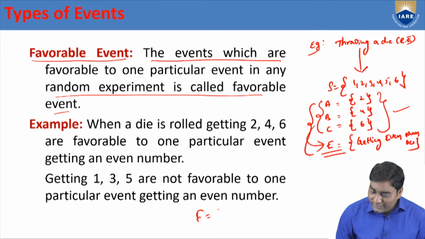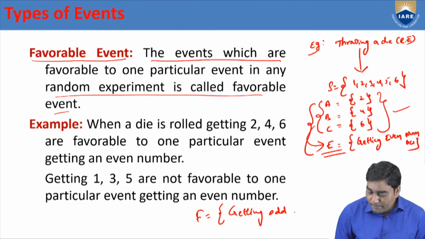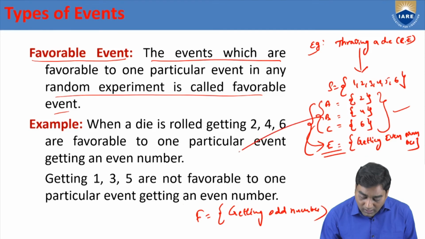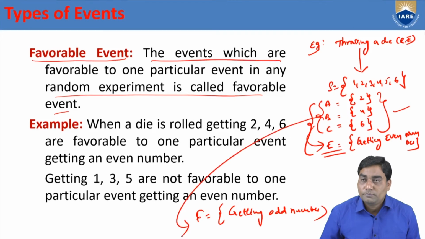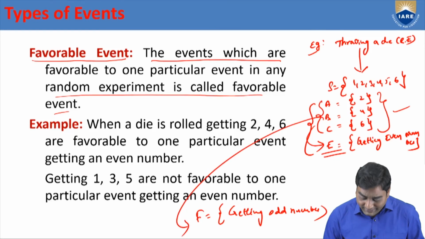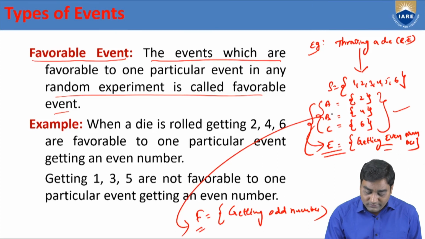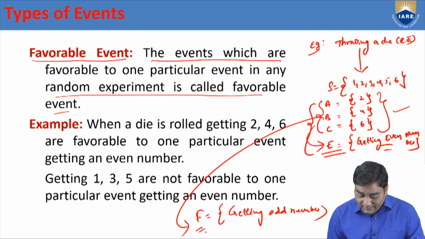Suppose if I take one more event, F is getting odd number. Now my question is, are A, B, C favorable to F? No, not favorable to F. Getting odd number is F and A, B, C are 3 different events. Are they favorable to capital F? Not. Because they are favorable to even number, not odd number. Because they are 2, 4, 6. That's why these 3 events are known as not favorable to particular event F.